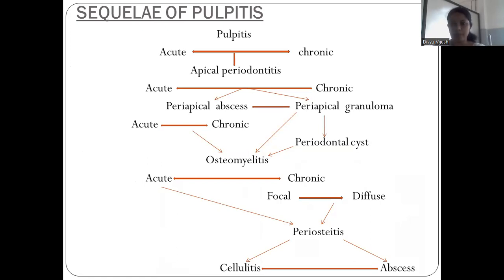Then coming to the sequelae of pulpitis, now we know that pulpitis is an inflammatory reaction of the pulp, and there is acute pulpitis and chronic pulpitis. This may lead to the periapical tissues, and then it becomes apical periodontitis, right? Sometimes chronic pulpitis grows to periapical granuloma, periapical cyst, or periapical abscess, or sometimes acute pulpitis may go directly to periapical abscess. When this progresses, it may affect the bone marrow spaces and lead to osteomyelitis, and you have different types of osteomyelitis. Again, if it progresses, it will lead to cellulitis or abscess.